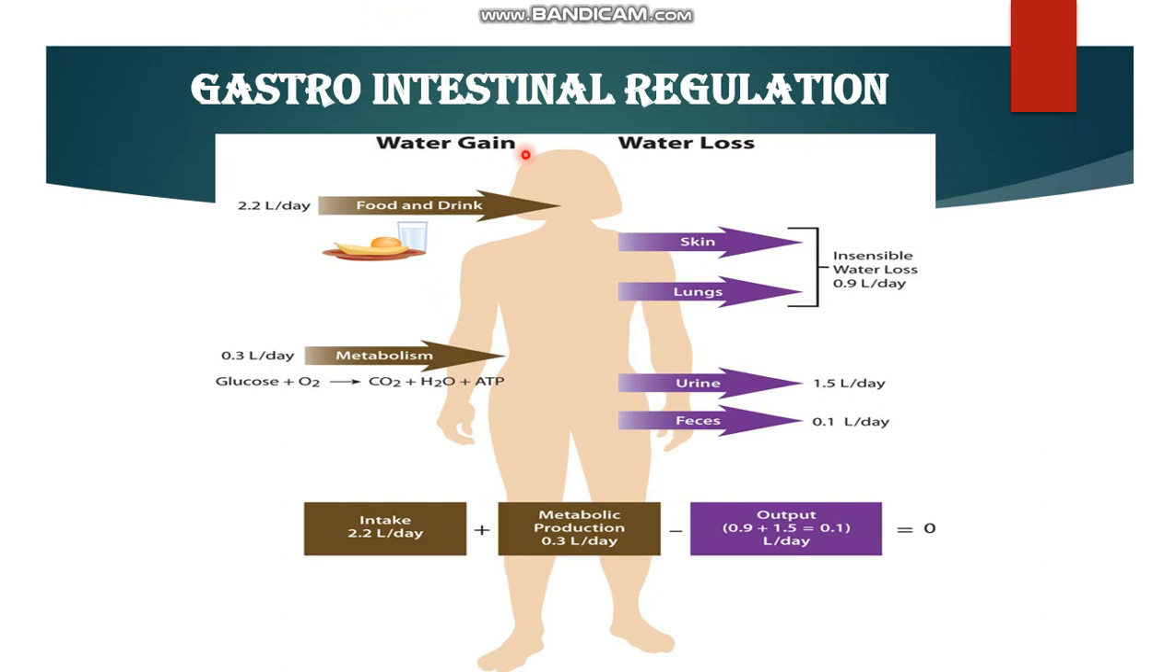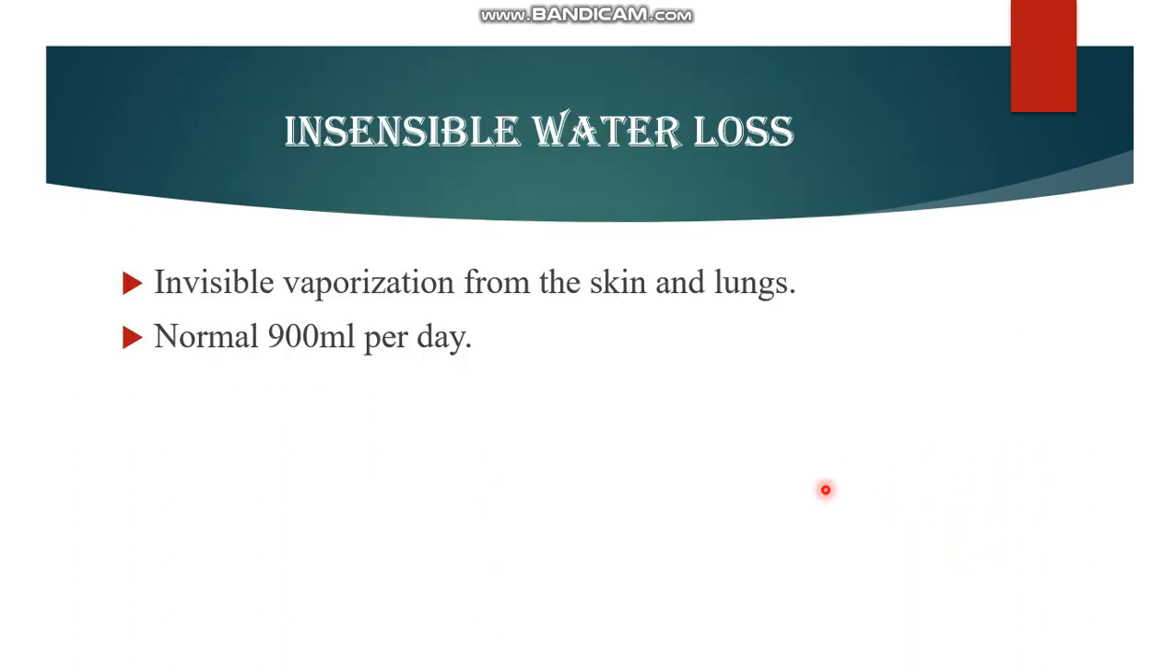Gastrointestinal regulation is nothing but intake and output, water gain and water loss. Body intake from food and drink is 2.2 liters per day, and metabolism of food products gives 0.3 liter per day. Intake of 2.2 liters per day plus metabolic production of 0.3 liter per day, minus output. Output is insensible water loss from the skin and lungs, 0.9 liter per day, urine 1.5 liters per day, and feces 0.1 liter per day. So intake minus output equal to 0 means homeostasis is maintained.